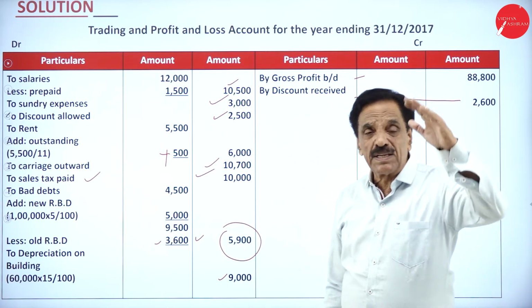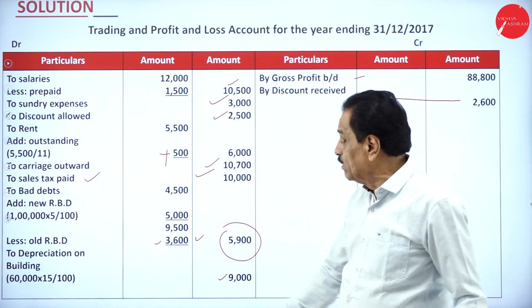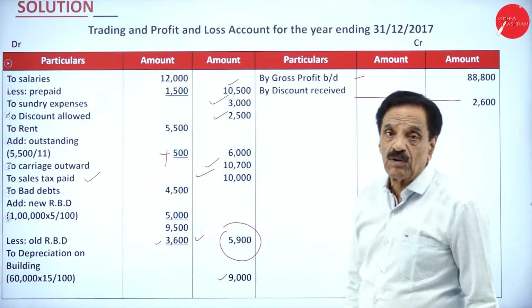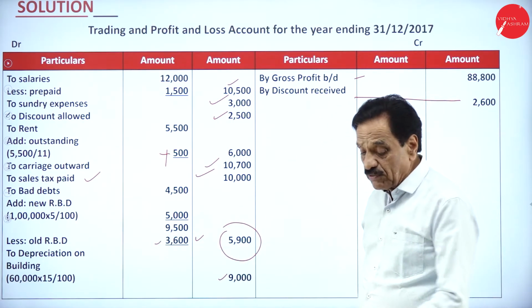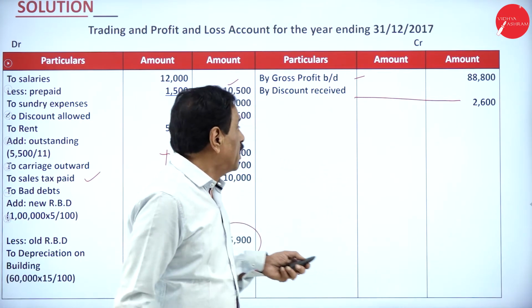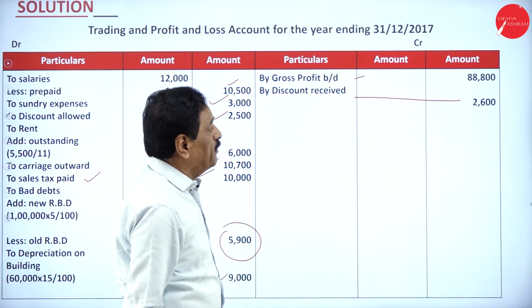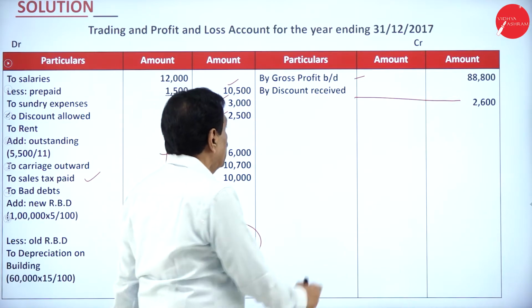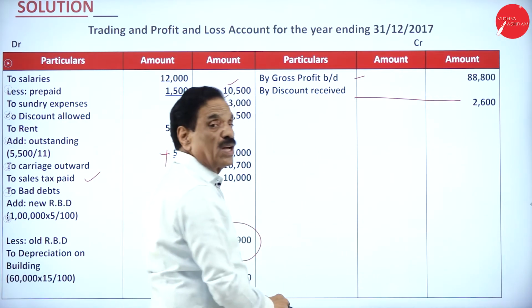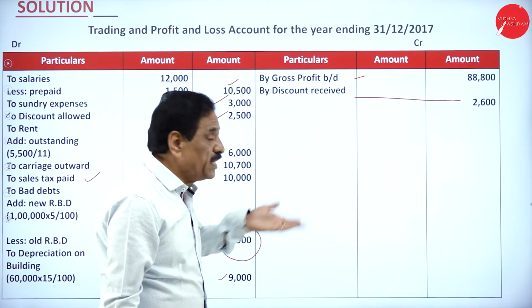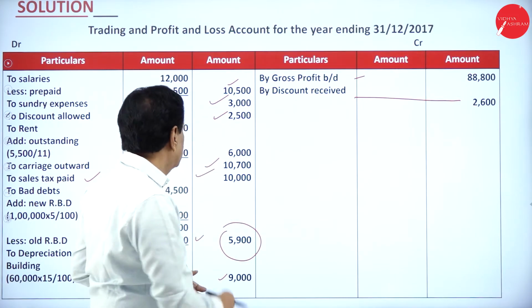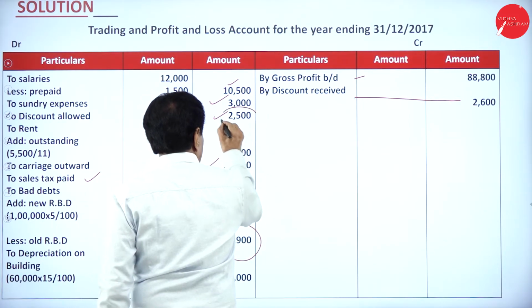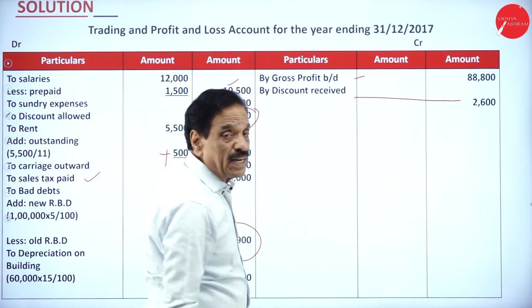Your building has come down by 15%. What's the value of the building? 60,000. 15% of this works out to 9,000. Then you brought down the gross profit, which becomes 88,800. How much discount received? 2,600. From the purchaser, we receive 2,600. Allowed is an expenditure, received is an income.